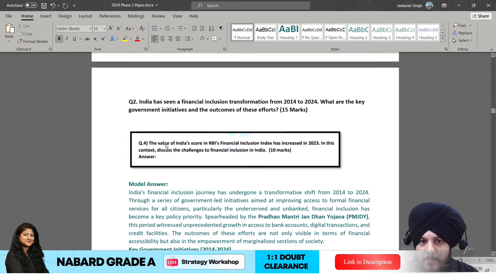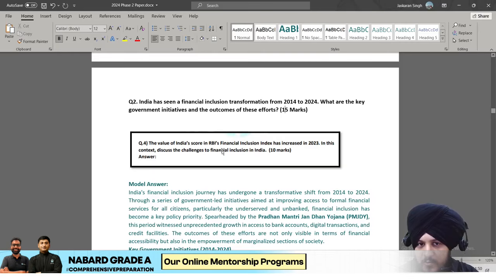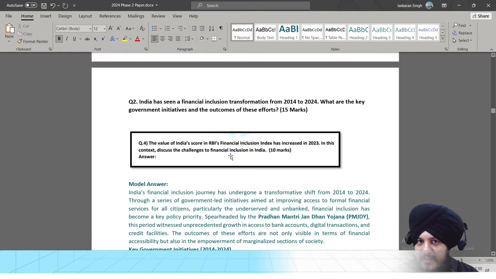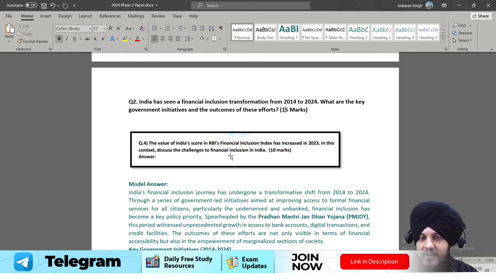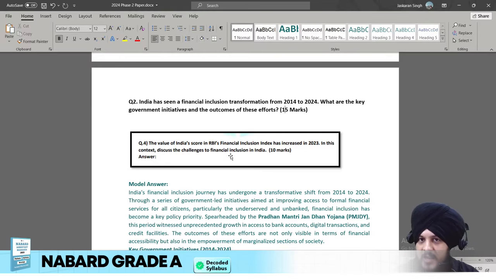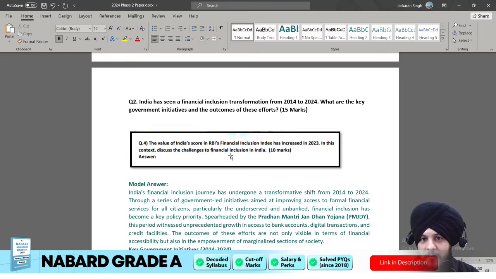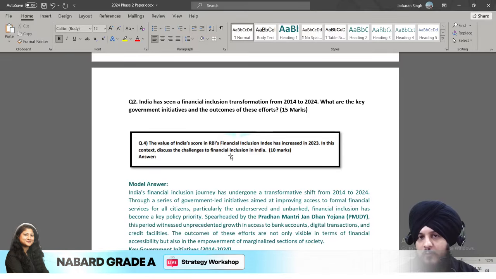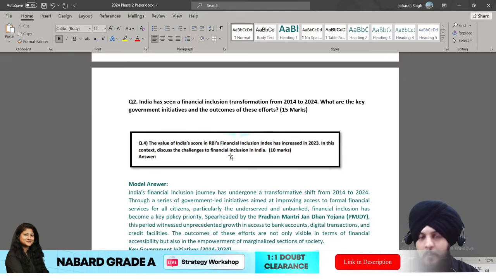Fine. So you can see the value of India's score in RBI's financial inclusion index has increased in 2023. In this context, discuss the challenges to financial inclusion in India. And while understanding the previous year question, what is the biggest lesson that you can take? That if a certain question has been asked from a certain theme, then you have to cover that theme in a holistic manner, so that if any question gets repeated from that certain theme or from that certain area, you are in a position to answer that question. Fine. So that is, I would say, one of the most important things that you can do, and you have to follow that approach for the 2024 paper also in order to prepare for the 2025.